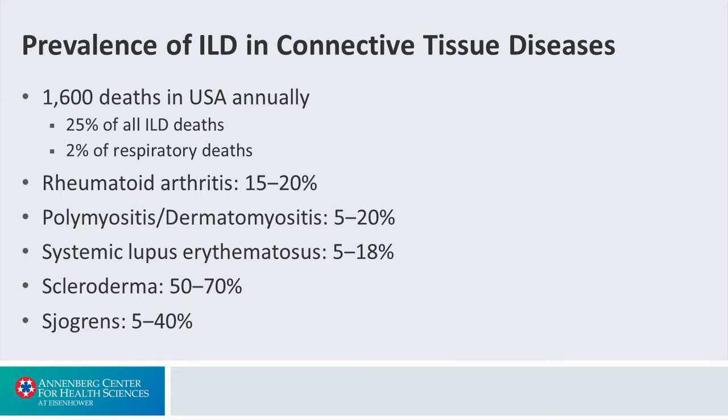In terms of the relative prevalence amongst the different diseases, rheumatoid arthritis, estimated 15 to 20%, polymyositis, dermatomyositis, around the same range, 5 to 20%, SLE, lupus, a little bit less, 5 to 18%, scleroderma, very common, 50 to 70%, and lastly, Sjogren's, around 5 to 40%. So a wide range in terms of how these diseases might be complicated by underlying CTD, by underlying ILD rather.